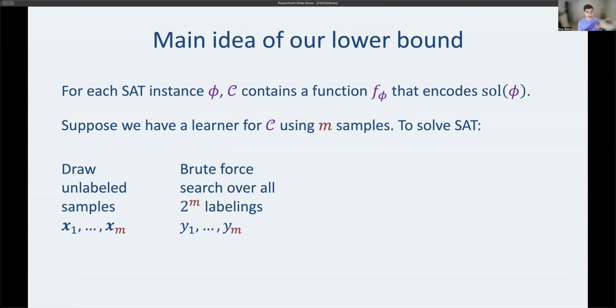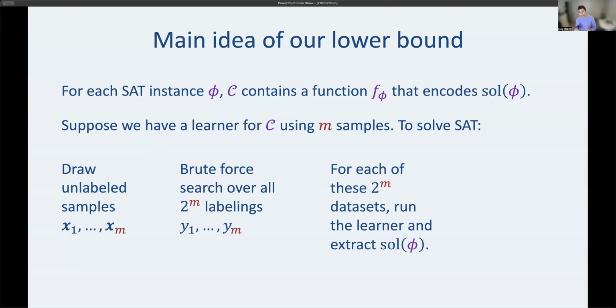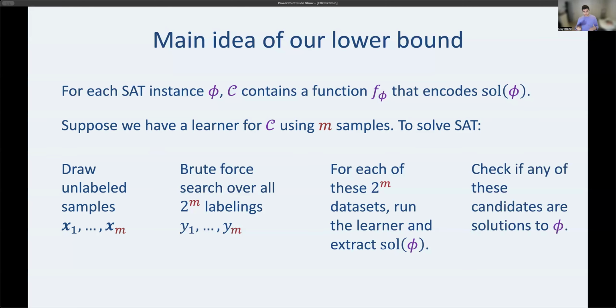So I'm just going to try them all, right? For each possible way of labeling this data set, it then passes it into the learner. One of those will be correctly labeled. So for one of those possible 2 to the m data sets, the learner will output a good hypothesis, which essentially encodes the solution to the SAT instance. And then the reduction just checks all the possible solutions to find the one that satisfies the SAT instance.